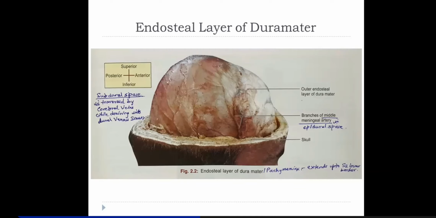But one important thing, the endosteal layer of the dura does not continue in the vertebral canal. It's only the meningeal layer of the dura that exits out of the foramen magnum into the vertebral canal, and that reaches up to the lower border of S2 vertebra, remember.